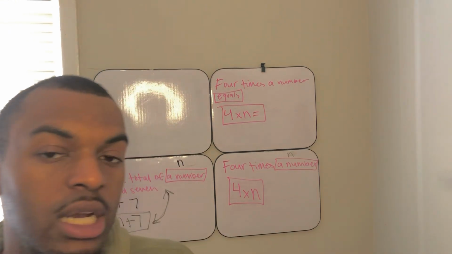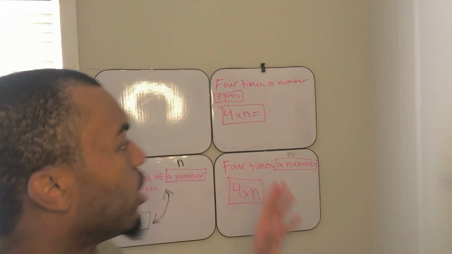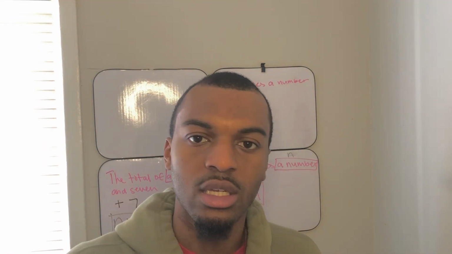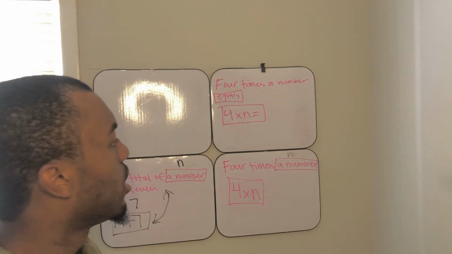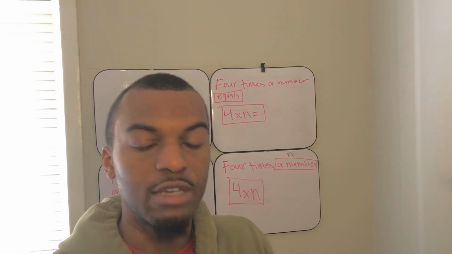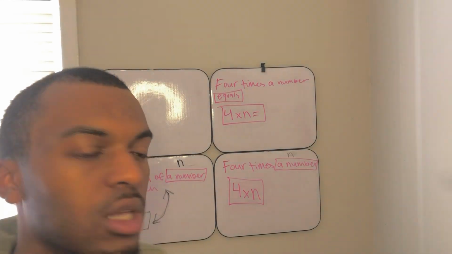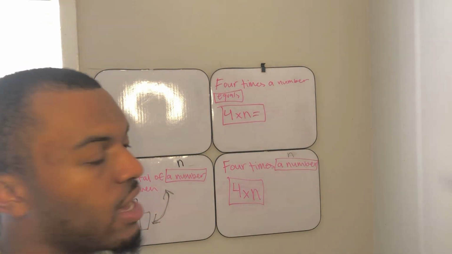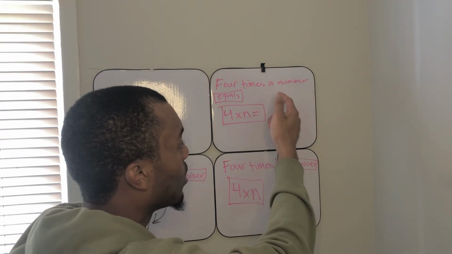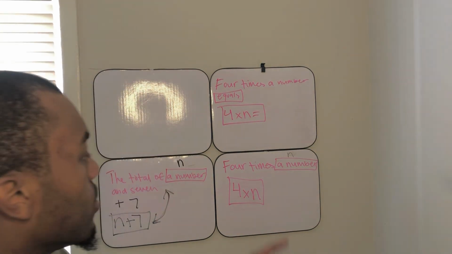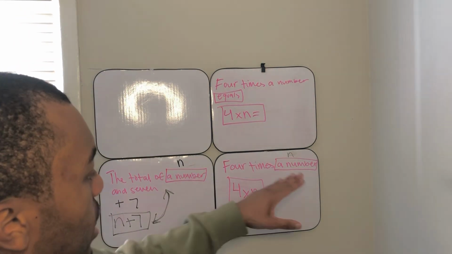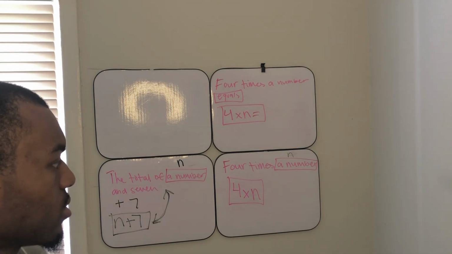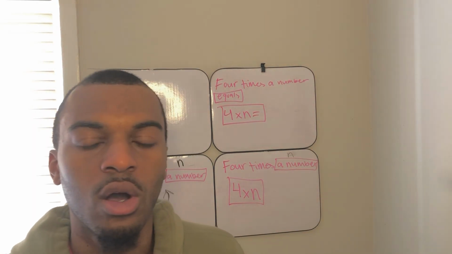Whenever you put an equal sign, you're making a statement saying that this is this, which does make a difference when you start doing science experiments. So I just want to make that little distinction real fast. Whenever you translate it and you got an equal sign, it's an equation. But if it does not have an equal sign, it's an expression. And we'll talk about that in the video on equations.